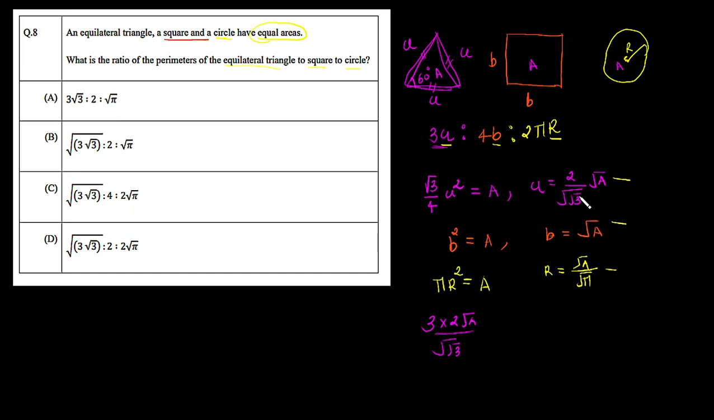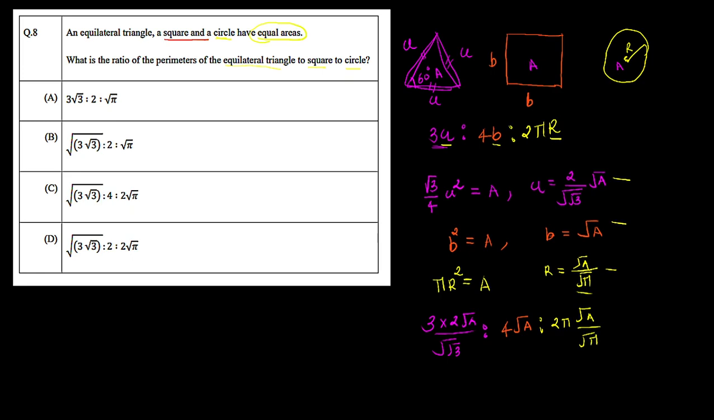So we have taken it twice. Now for the square, here 4 times b. So 4 remains as it is and b is nothing but root of area. Now lastly for the circle, which is 2 pi r. So 2 pi remains as it is and we have to replace this r with this equation, root of area over root of pi.